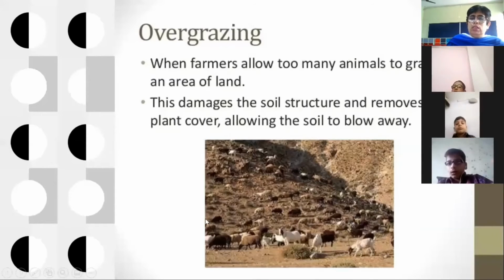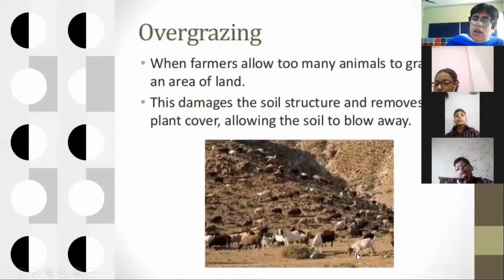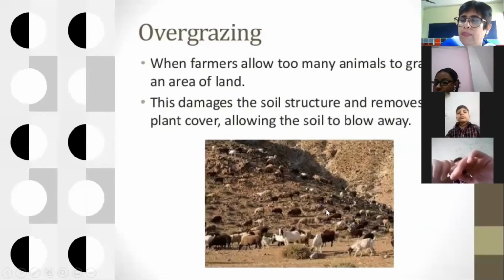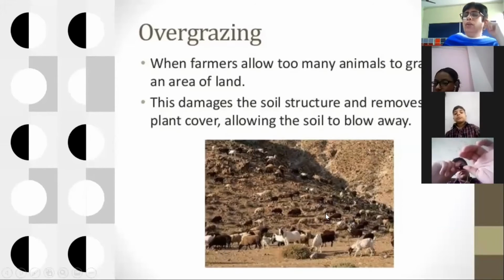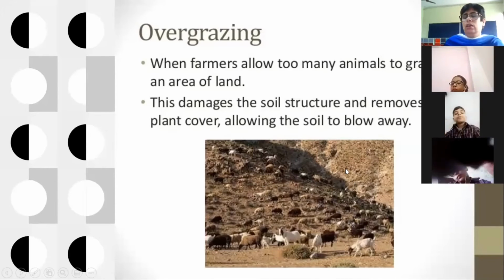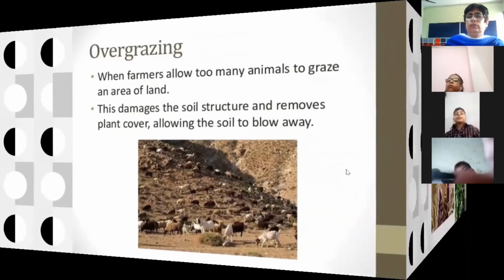Now this overgrazing by animals has resulted in what? This whole area is without any grass, trees or plants, and the soil has become open and loose. Now when the soil is loose, again this overgrazing will bring erosion.